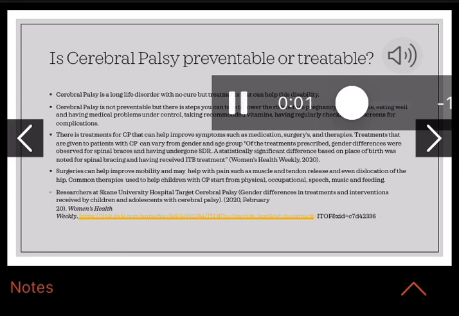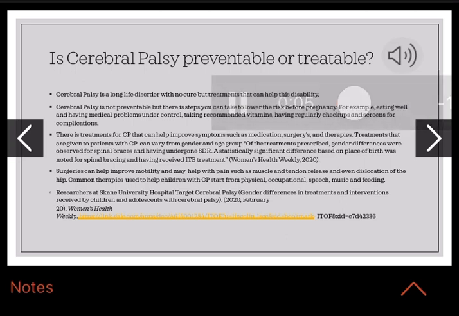Is cerebral palsy preventable or treatable? Cerebral palsy is a lifelong disorder with no cure, but there are treatments that can help with this disability. Cerebral palsy is not preventable, but there are steps you can take to lower the risk before pregnancy. For example, eating well and having medical problems under control, taking recommended vitamins, having regular checkups, and screens for complications.